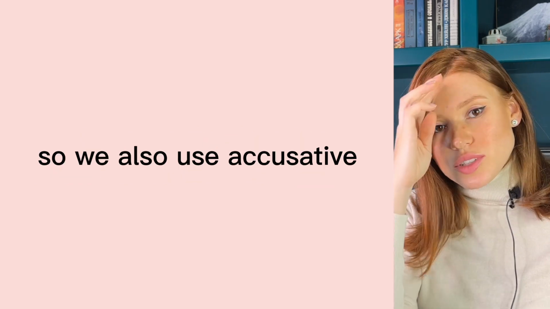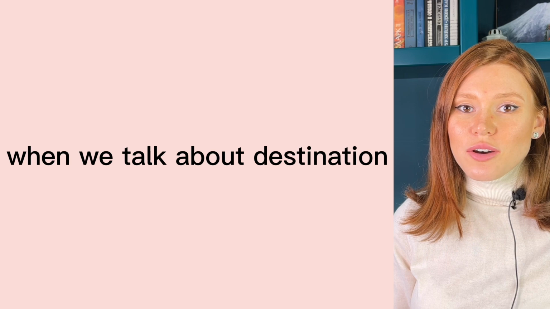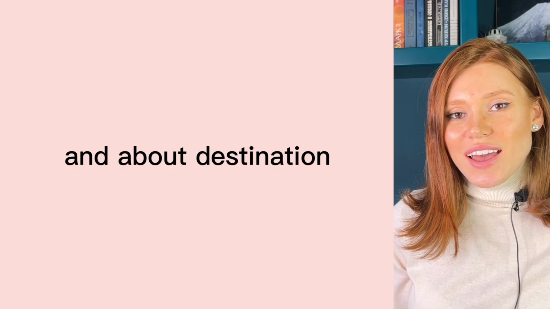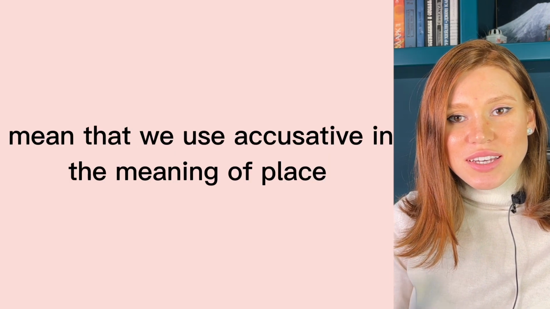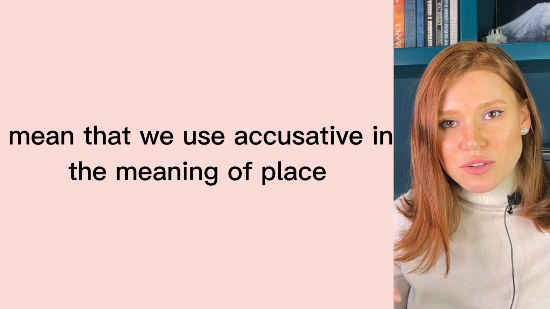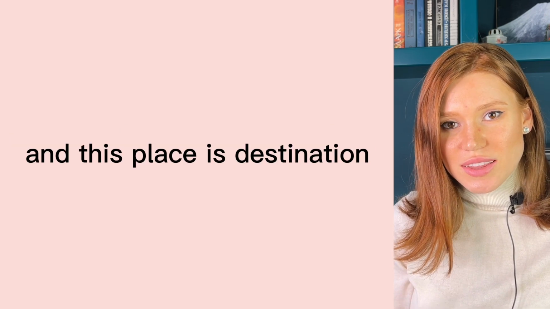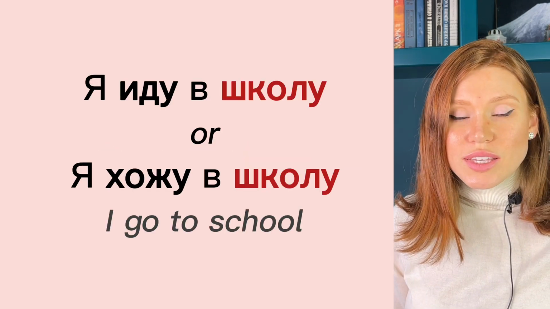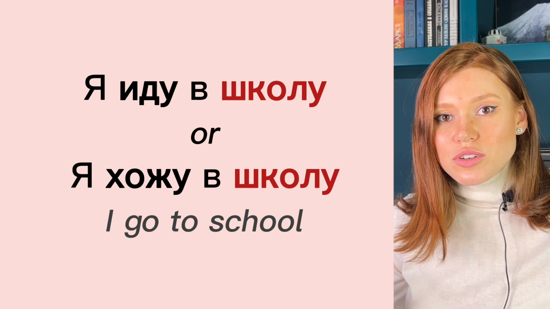So we also use accusative when we talk about destination. And about destination, I mean that we use accusative in the meaning of place. And this place is destination, after motion verbs. For example, я иду в школу.